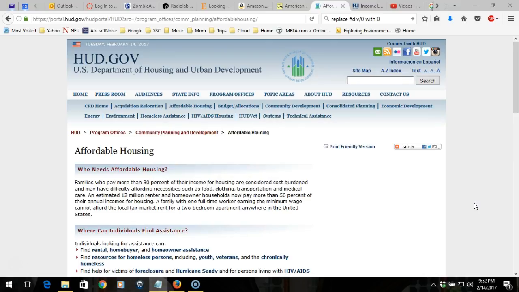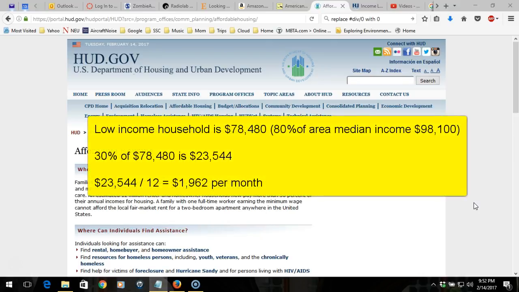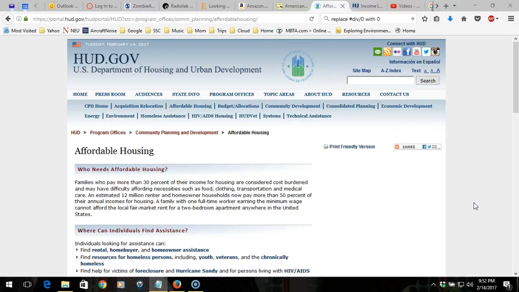In order to be affordable to low-income families, housing costs must require no more than 30% of the gross annual income of those households or families. For low-income households, this means that no more than 30% of $78,480 would be $23,544. We can further divide this into maximum monthly costs if we're thinking about renters, dividing $23,544 by 12, which gives us $1,962, which means that a household, in order to have affordable housing costs, cannot pay more than $1,962 per month for its rental.